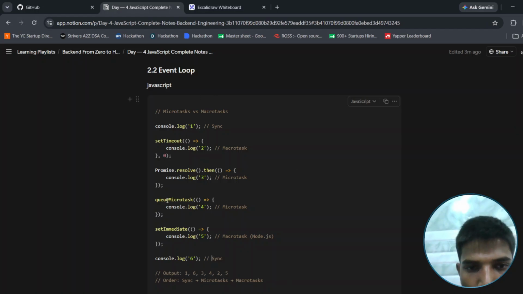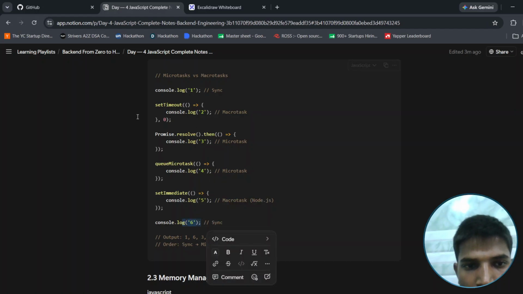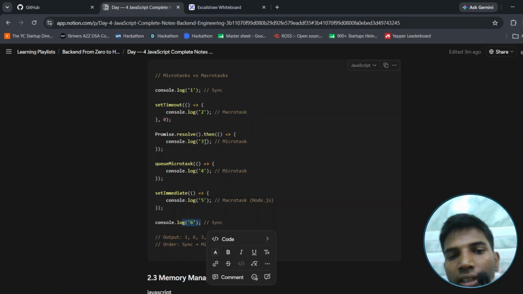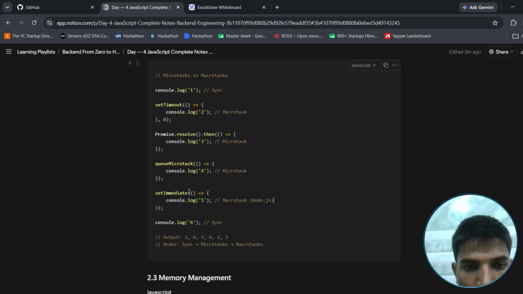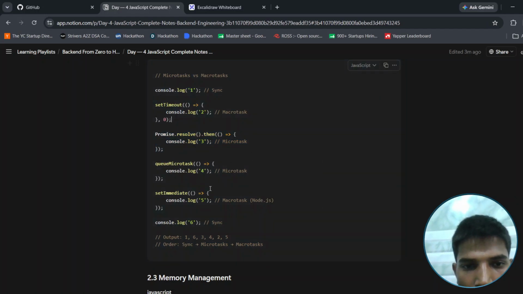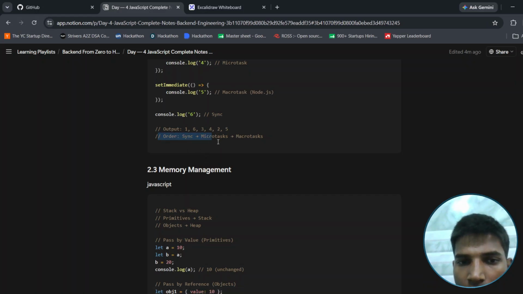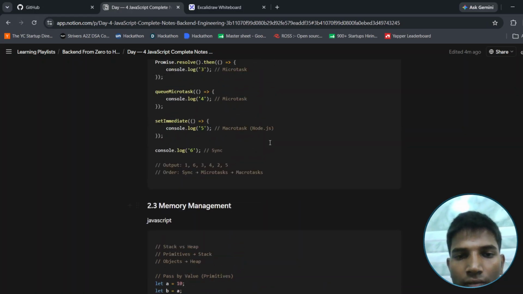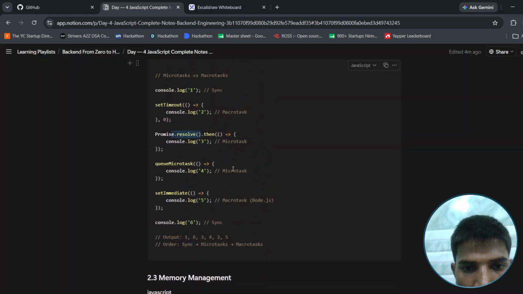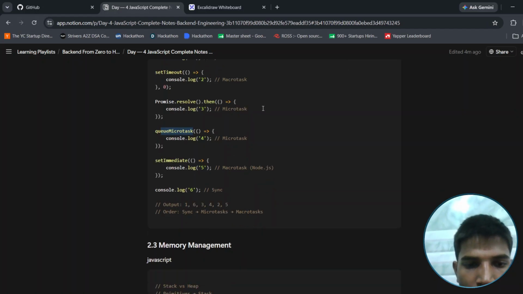Then what will be the output of this? First 1 will be printed, and after that console.log 6 will be printed, because these are synchronous. After that, first the promise will be resolved and 3 will be printed, and after that the queueMicrotask will be printed, and after that the setTimeout will be printed, and last setImmediate will be printed. The order is sync, microtask and macrotask. We can see that the microtask is only in the promise resolve and queueMicrotask, and after that setTimeout and setImmediate will be printed.